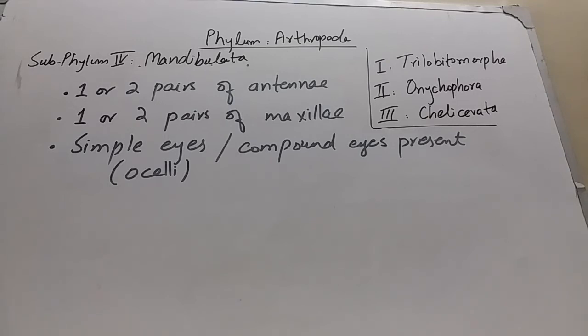Simple eyes or compound eyes are present in Mandibulata. Simple eyes are also known as ocelli. Some Mandibulata have both simple and compound eyes, while some have only compound eyes. These are some of the diagnostic features of subphylum Mandibulata.